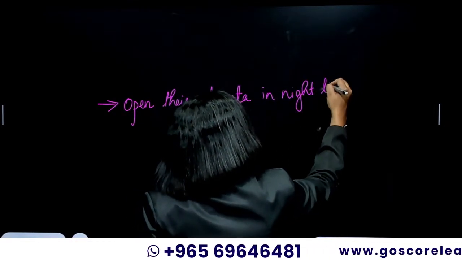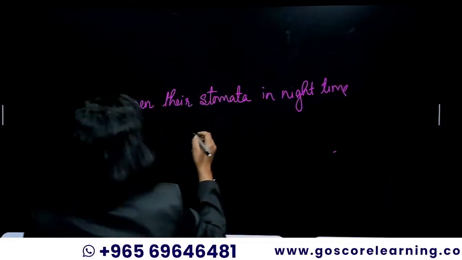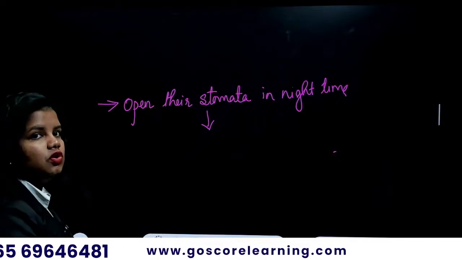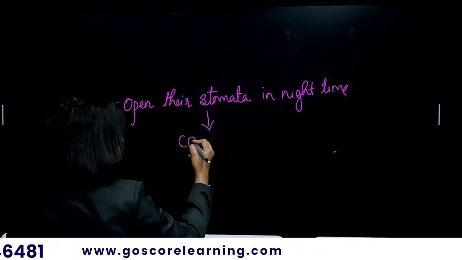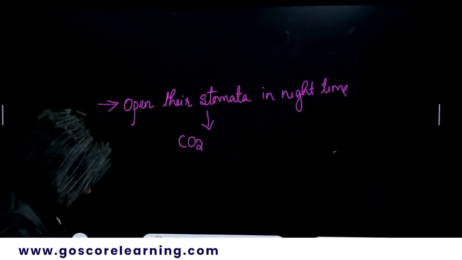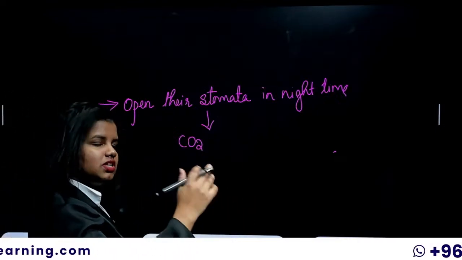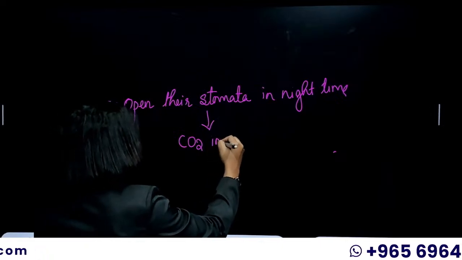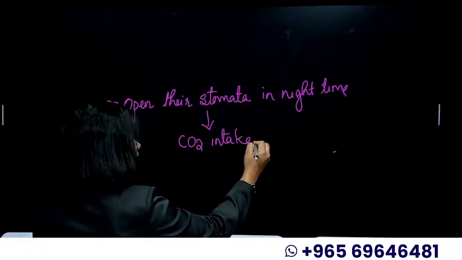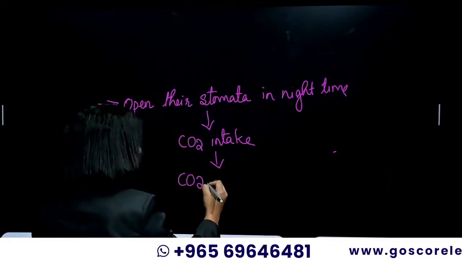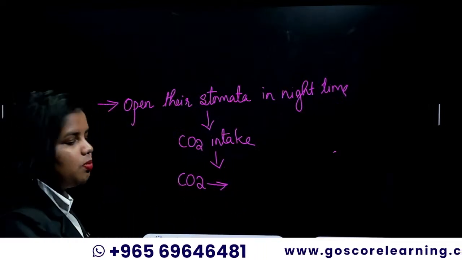And since they open their stomata only during night time, it is then they would take in the CO2. They would take in all the CO2 available around them, and the intake of CO2 would be very high during the night time. Then they fix this CO2 into an intermediate form of acid.